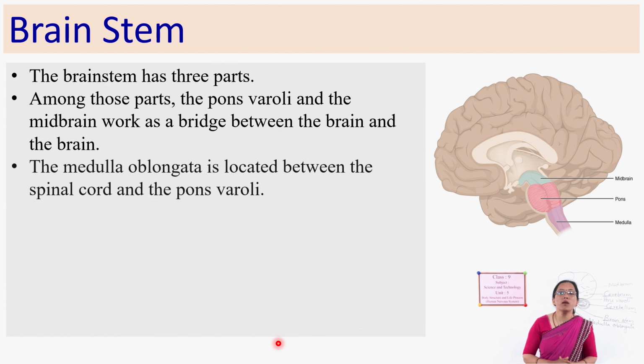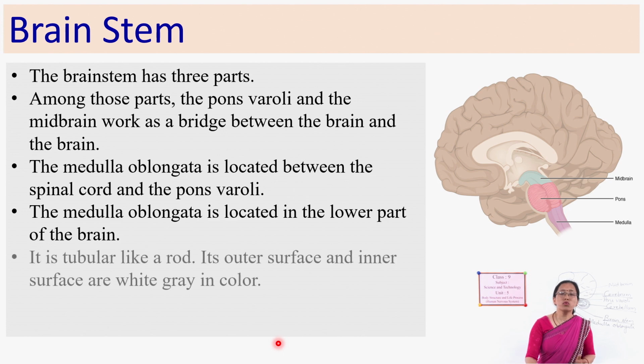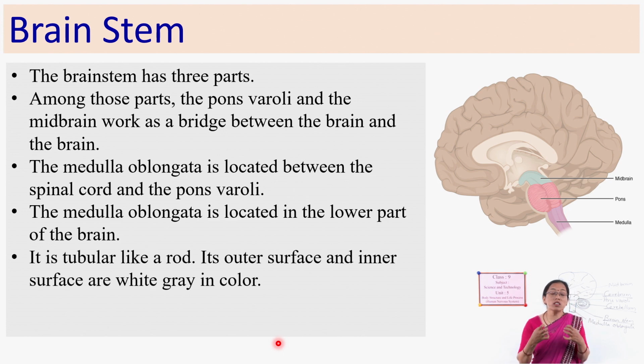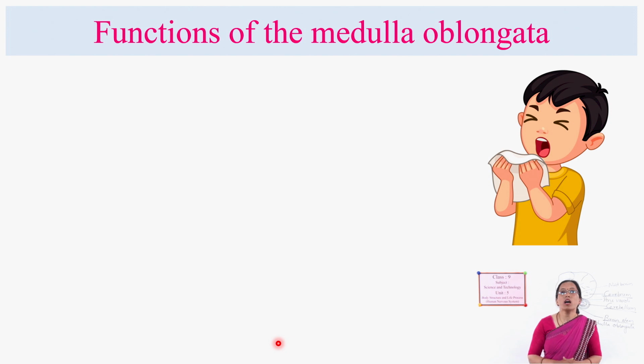But the medulla oblongata is a very important part which controls the involuntary actions of our body. Involuntary actions means those which are not under the control of our will and wish. Whenever we want to control it, we can't. Just like respiration, blood circulation, blood pressure, can you control? No. When you feel hungry, can you control it? No. So these autonomic actions are controlled by the medulla oblongata.